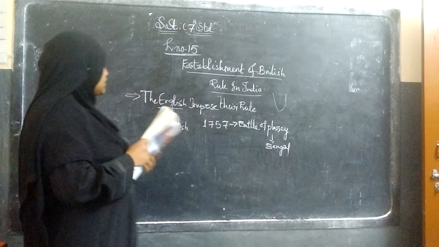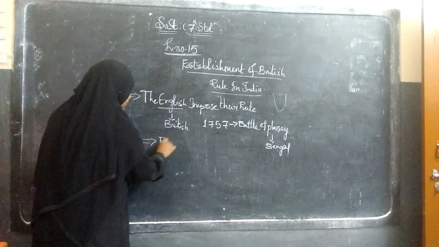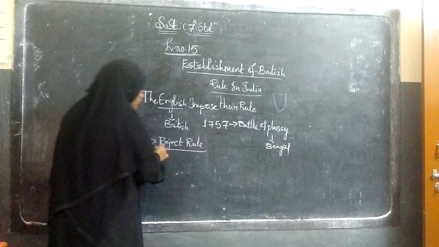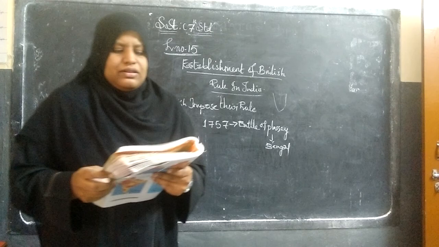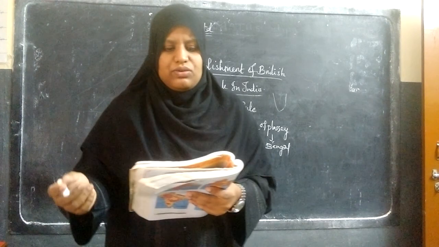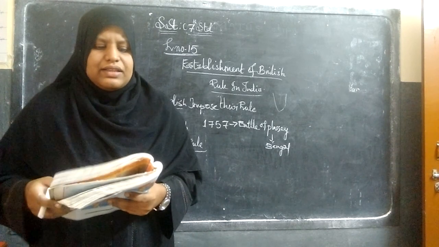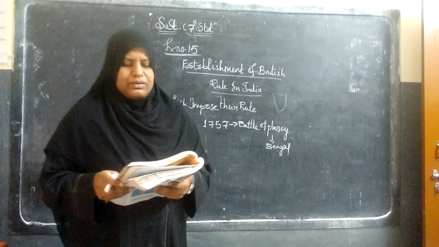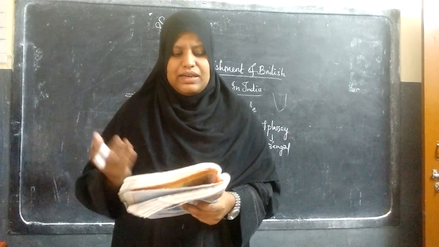How did the British impose their rule? The people did not like it, and they rejected the rules the British were making. So the Indian people and the Indian rulers rejected the Britishers. Now the English had to fight with many kings and nawabs to establish their rule. You will learn more about their policies and administration in the later years. They constantly faced resistance from the people of India. The royal families resisted them because the English could annoy or remove the rulers when it suited their purpose.